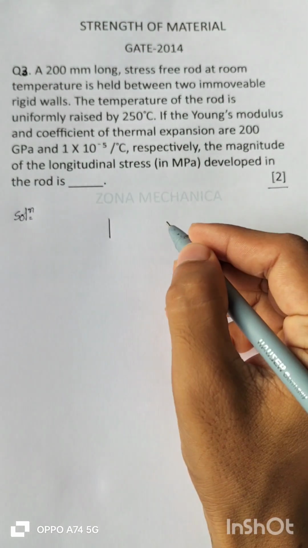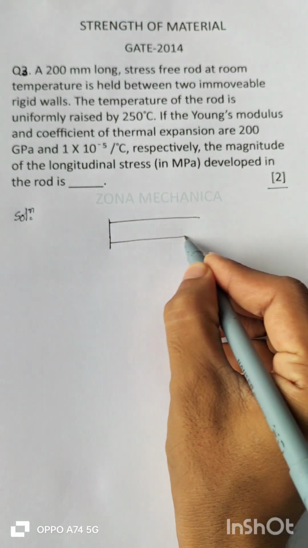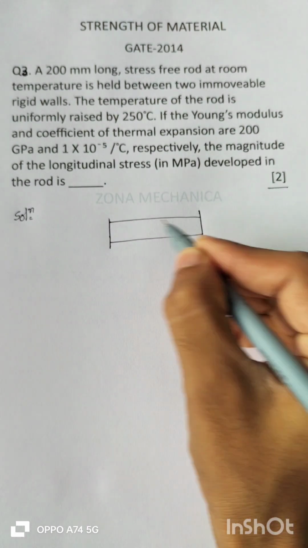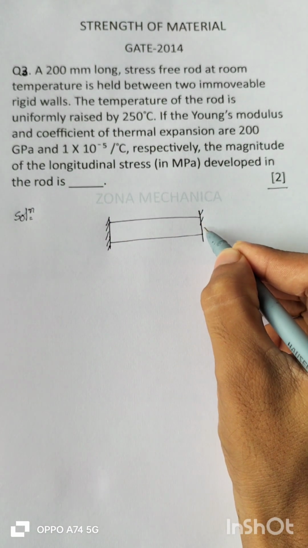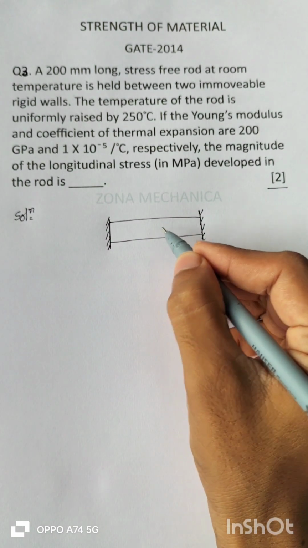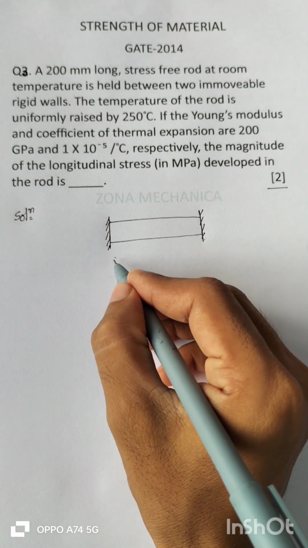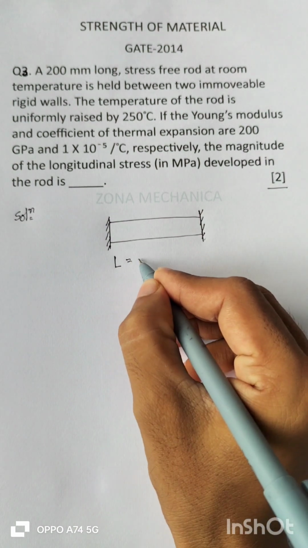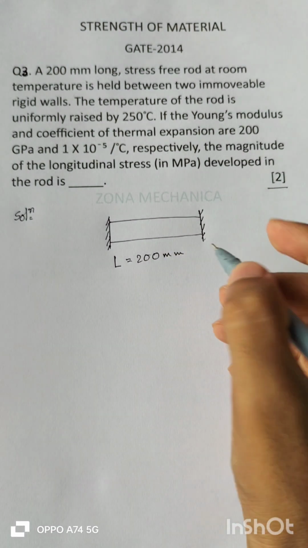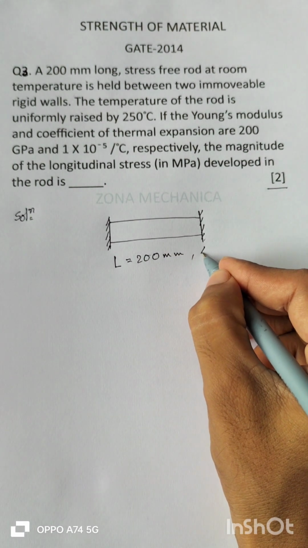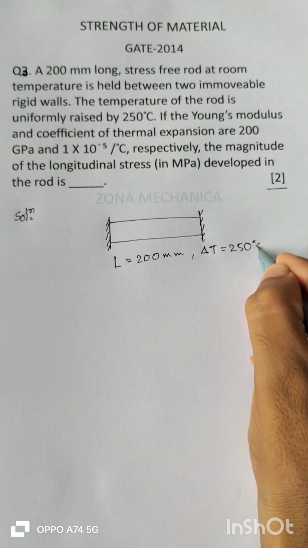let us draw the figure schematically. This is the rod held between two rigid walls, okay, and it's getting heated. The length of the rod is given as 200 mm and the temperature raised, delta T, is 250 degrees Celsius.